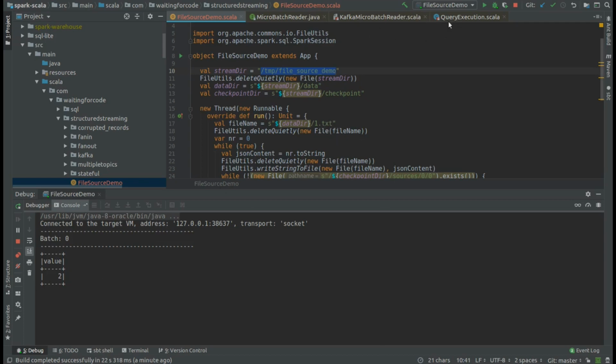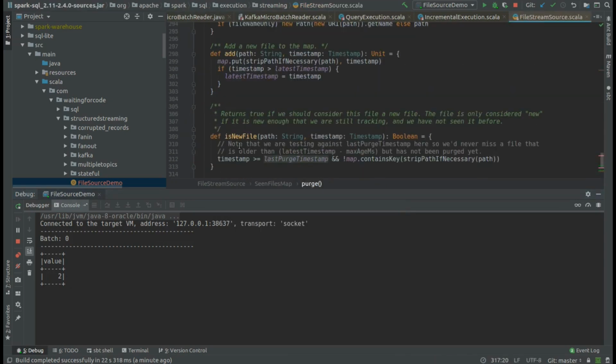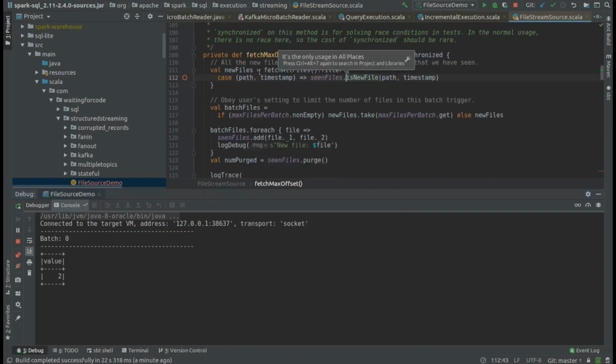And the reason for that is very straightforward, because if you check this isNewFile method, it is called here where Apache Spark resolves the offsets. The offsets are very simple to understand in the case of the Apache Kafka source, but for files, in fact, the offsets are the files to process.